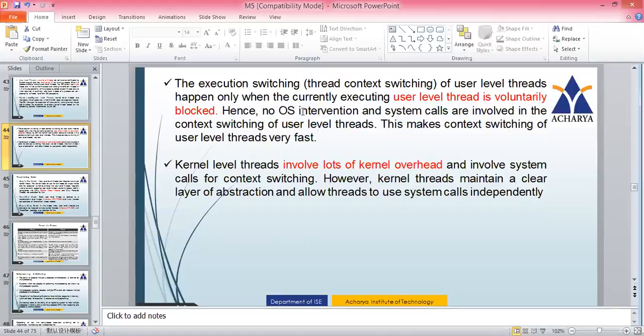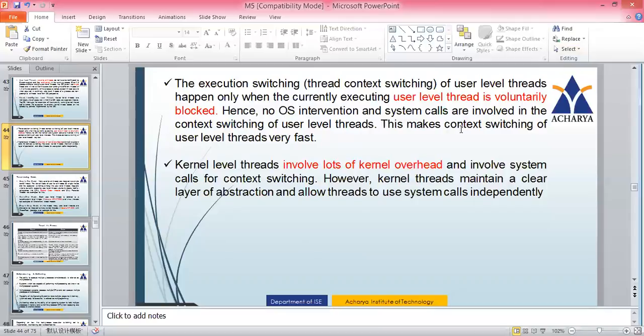So I'm repeating, in case of user level thread, you know very well the OS will not interfere for context switching, that is switching from thread 1 to thread 2. But still, to switch from thread 1 to thread 2, thread 1 should voluntarily block itself, then automatically the control will go to thread 2. But in that also the OS will not interfere, it is not involved in the context switching of user level threads. Since the OS does not interfere and the user level thread resolves it by voluntarily blocking itself and giving the control to the next thread.